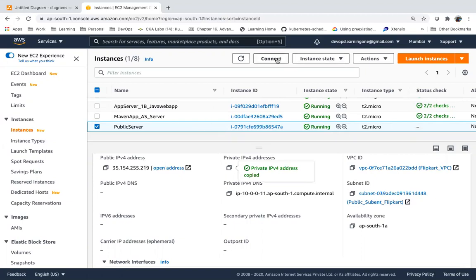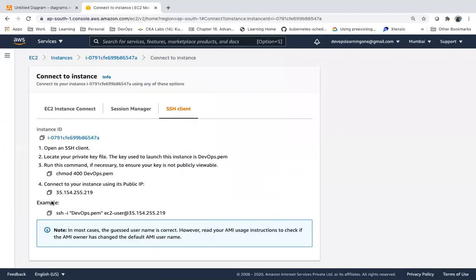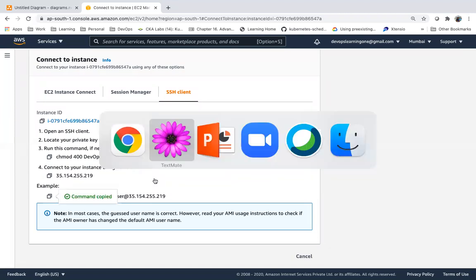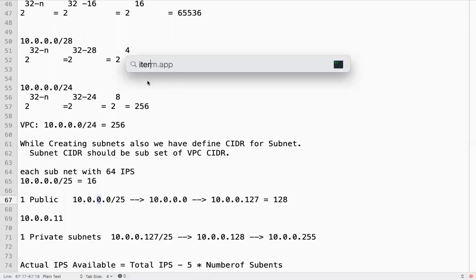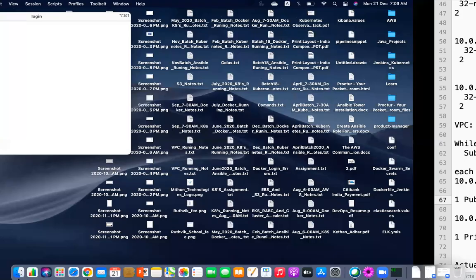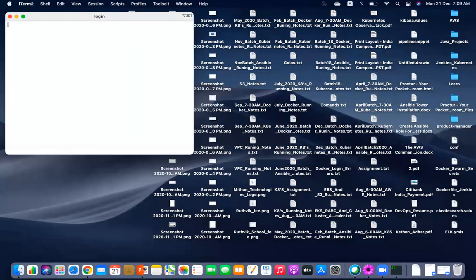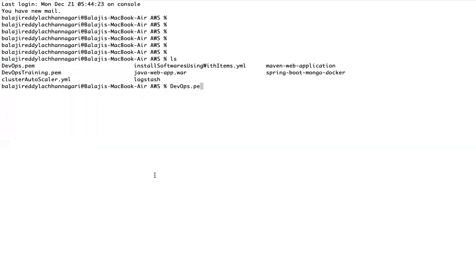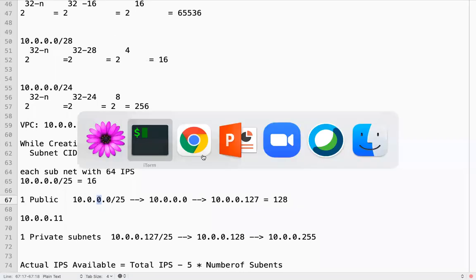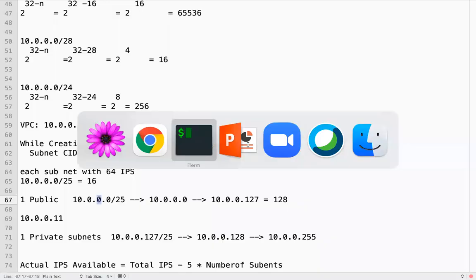Now let me see, will I be able to access this server? I have a key, and that server also has a public IP.